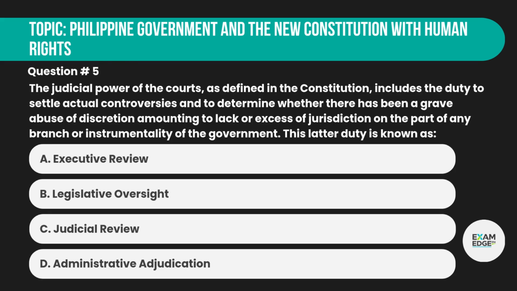Question number 5. The judicial power of the courts, as defined in the Constitution, includes the duty to settle actual controversies and to determine whether there has been a grave abuse of discretion amounting to lack or excess of jurisdiction on the part of any branch or instrumentality of the government. This latter duty is known as A. Executive review, B. Legislative oversight, C. Judicial review, D. Administrative adjudication.